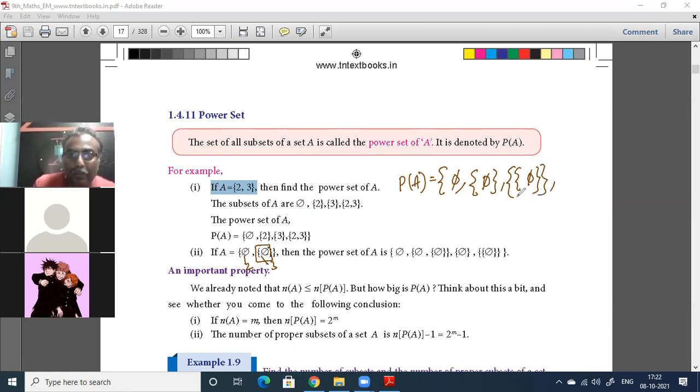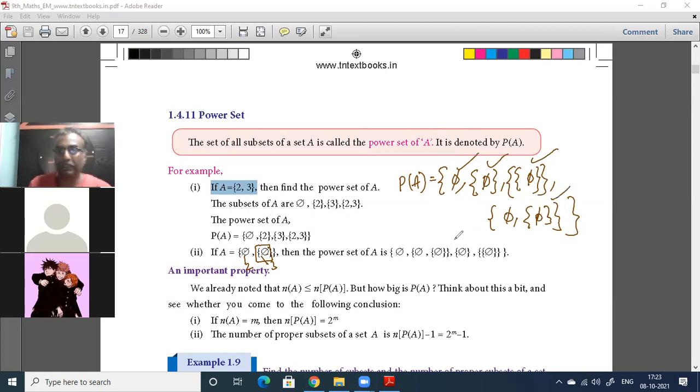Finally, 2 comma 3 both together. That is also within brackets. This comma this within brackets, the whole thing. 1 element, 2 element, 3 element. This is a fourth set. There are 4 sets inside. If there are only 2 elements in a set A, then the power set contains 4 elements, because of the empty set, the set itself and each element of the set.